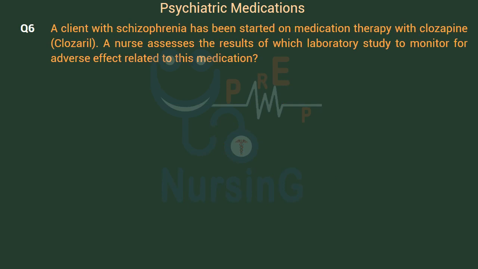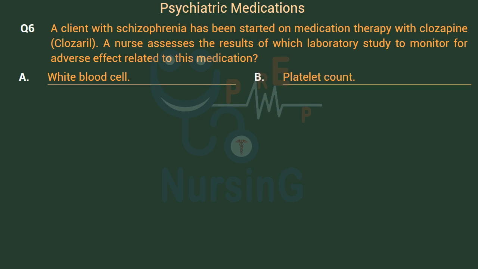A client with schizophrenia has been started on medication therapy with clozapine, Clozaril. A nurse assesses the results of which laboratory study to monitor for adverse effect related to this medication. Option A, white blood cell. Option B, platelet count. Option C, liver function studies.